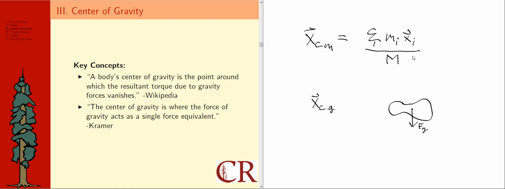Like I said, I'm going to show you a proof in the first example. It's maybe a little bit advanced, but it's so you can really believe what I'm saying, that in uniform gravity these two are equivalent. But again, they are saying different things, because center of mass is more about mass specifically and center of gravity is more about where gravity acts.